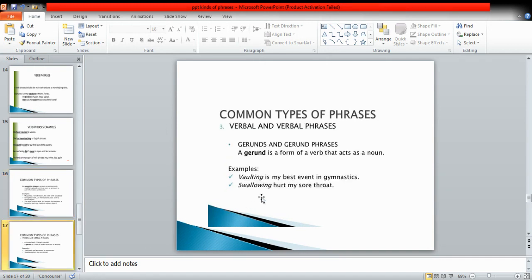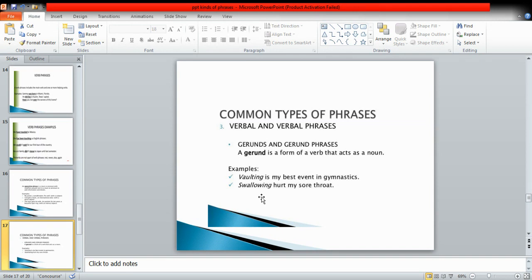Then we come to the next kind, and that is gerund phrase. Let us revise the concept of the gerund first. Gerund is again the ing form of the verb, but it acts as a noun in a sentence. Present participle is also the ing form of the verb, but it acts as an adjective in a sentence.